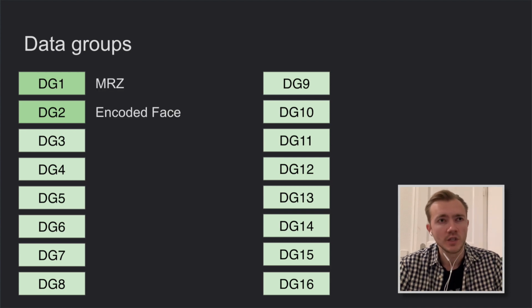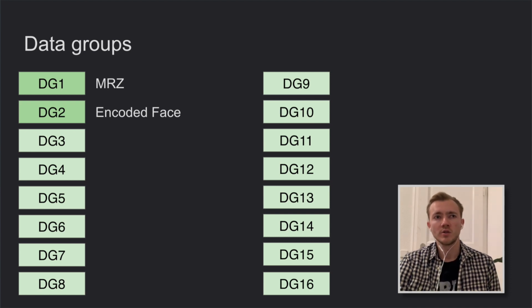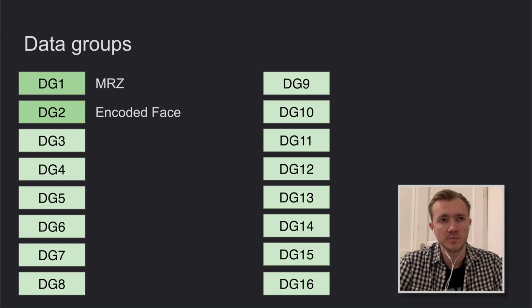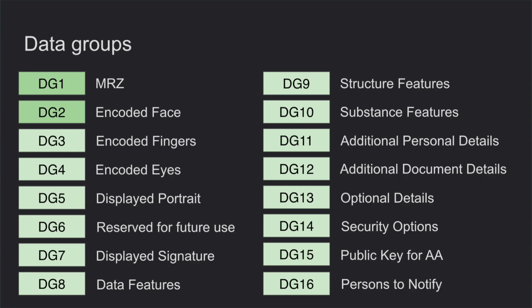The first data group contains the data which is stored in the machine readable zone, so data displayed on the card like name, document number, country, nationality, date of birth, and so on. The second data group contains the face image, which is also displayed on the card. And the other data groups are optional, they can be present or not on the card, depending on the document version, issuing country, and the document type.